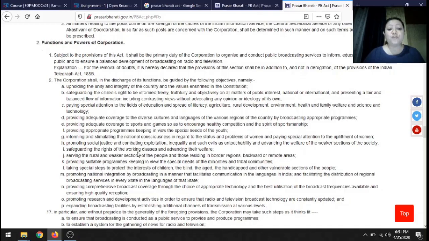So in terms of coverage, it is important that representation is there in all aspects, and also for the holistic development of the people of this nation. So Prasar Bharati is working towards it through their various broadcasting forms. So much for Prasar Bharati.